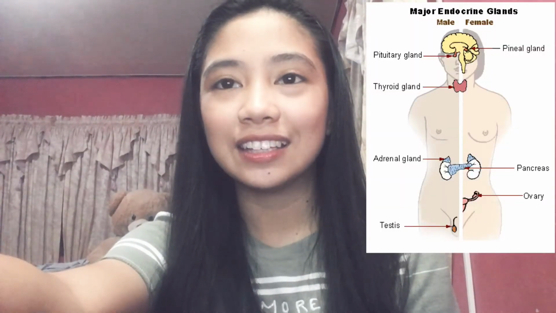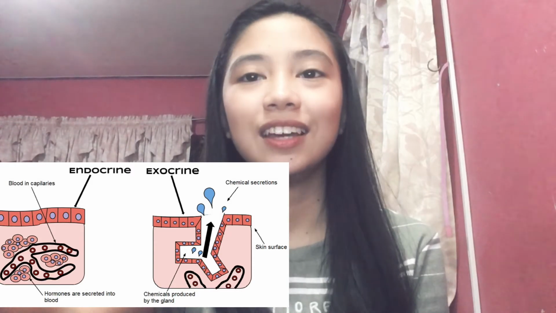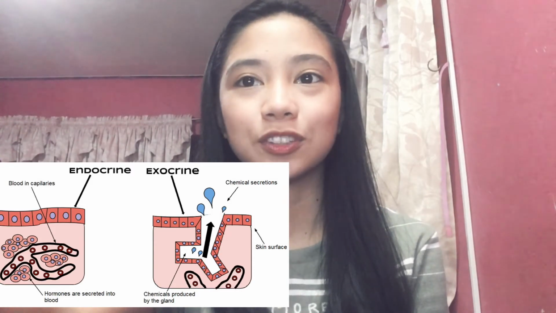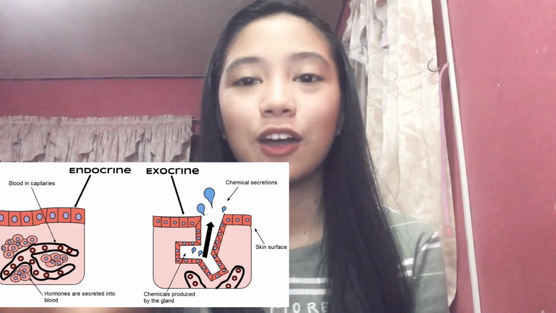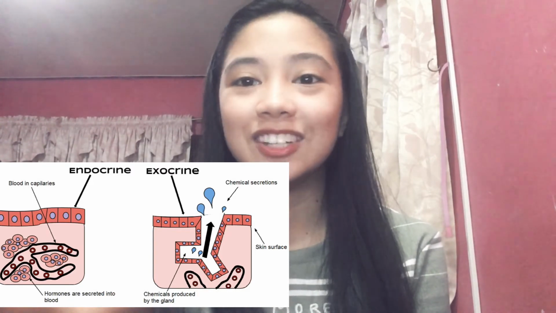What is the function of the endocrine system? It is to secrete hormones. What are hormones? These are chemical messengers that coordinate and direct target cells and organs. It has two major glands, the endocrine glands and the exocrine glands. The endocrine glands secrete hormones directly into the bloodstream, while the exocrine glands secrete substances through a duct.